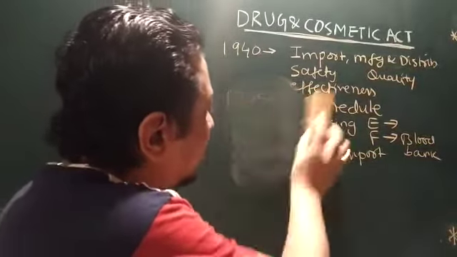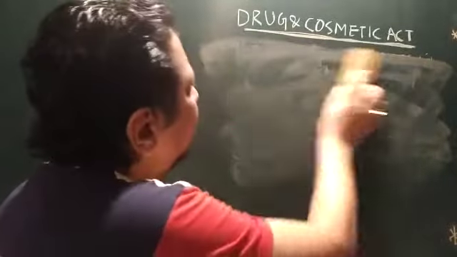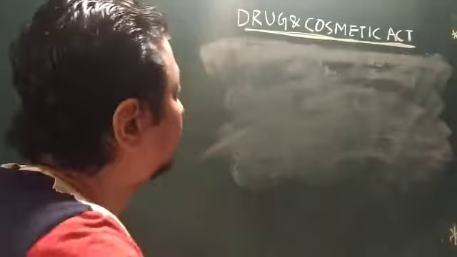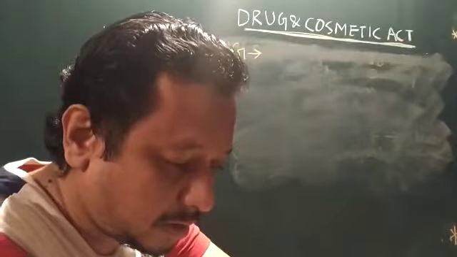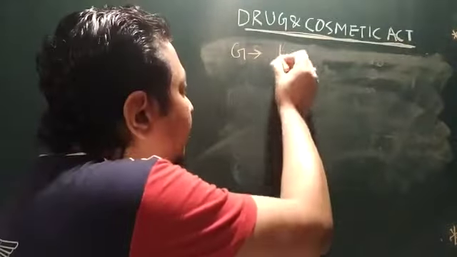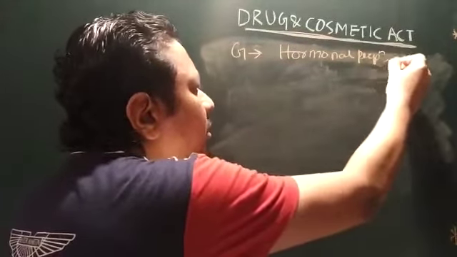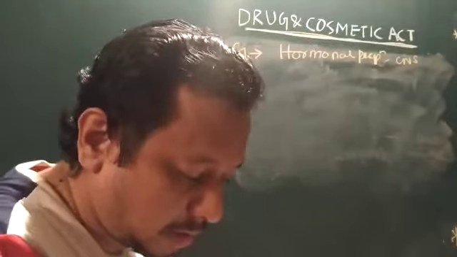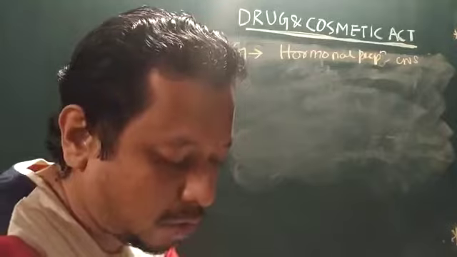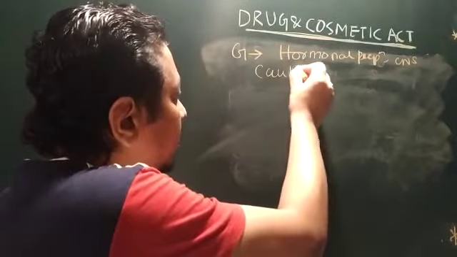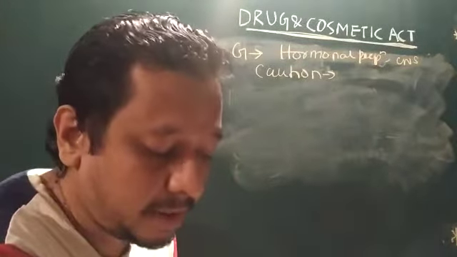Then after that you have very important schedules, which are Schedule G, H and X. So what is Schedule G all about? Most of the drugs under this are hormonal preparations, or some of them also CNS acting drugs. They must display a caution on the label that it is dangerous except under medical supervision.